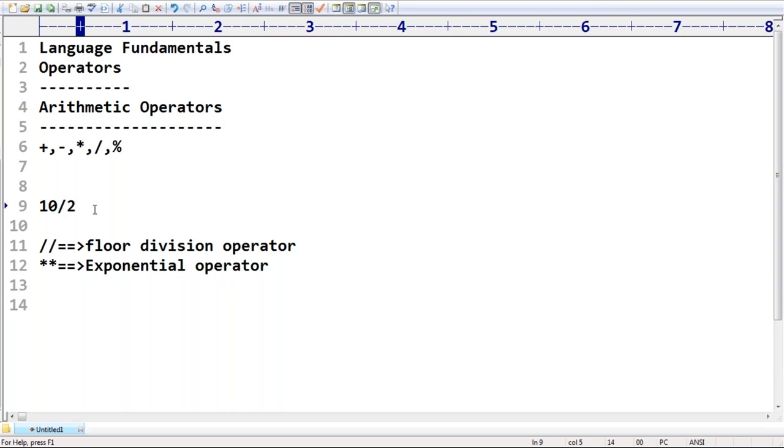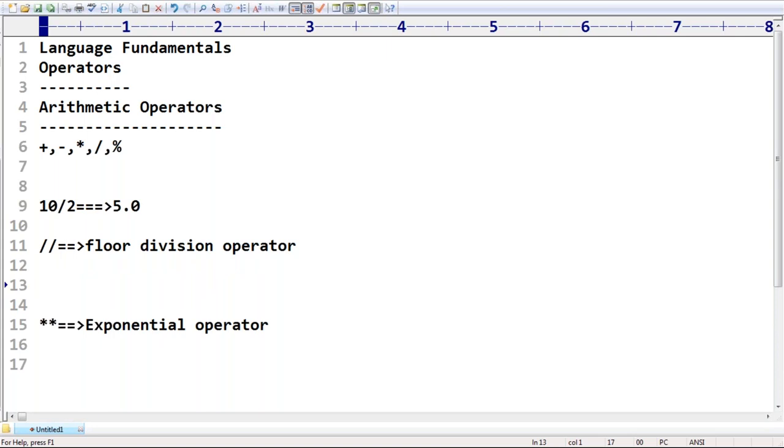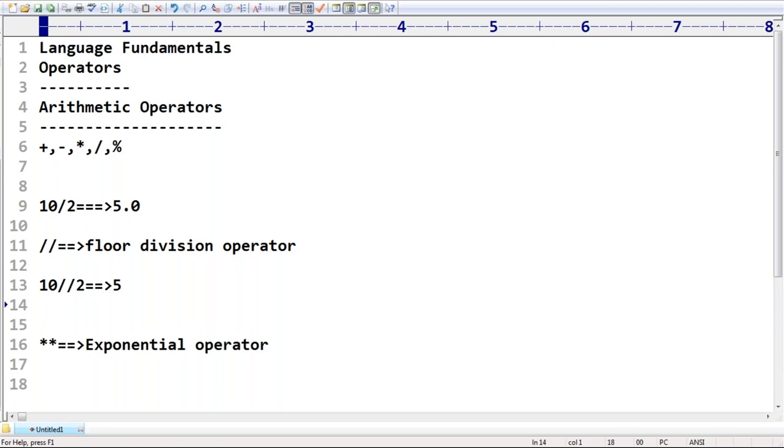The division operator always returns a float value only. Remember that. Even if you take 10 by 2, it means 5.0, not 5. In Python, the division operator is implemented for float values, but not integral values. But floor division can work for both int values as well as float values, no problem at all. 10 floor divided by 2 is 5 only. 10.0 floor divided by 2 is 5.0.